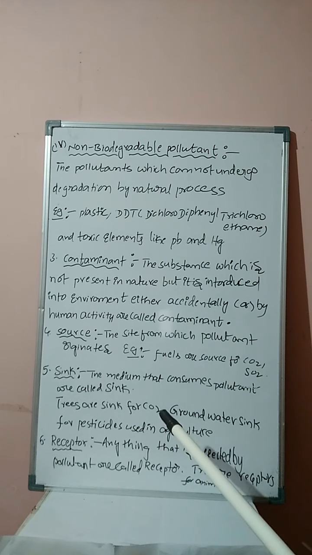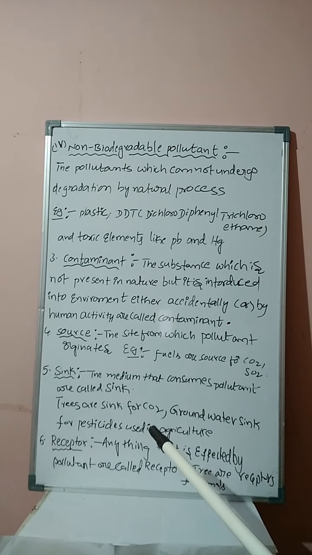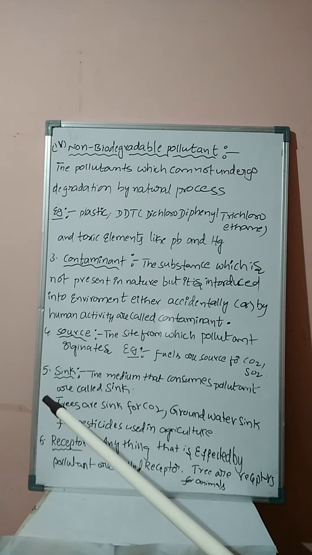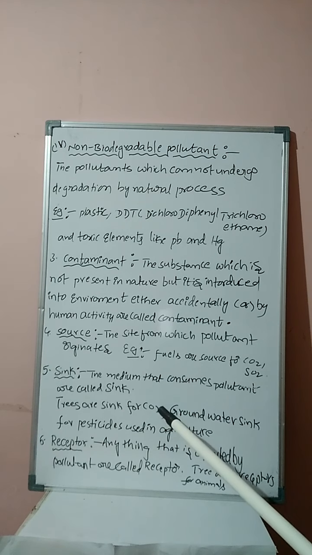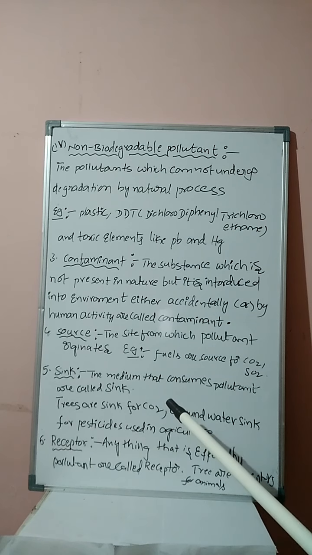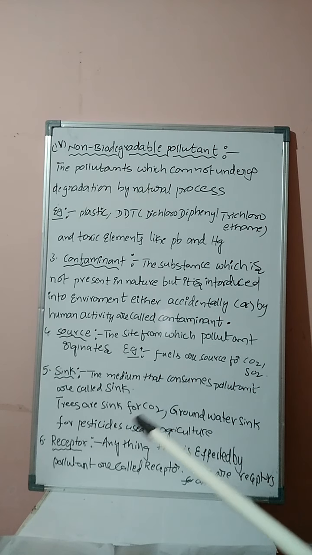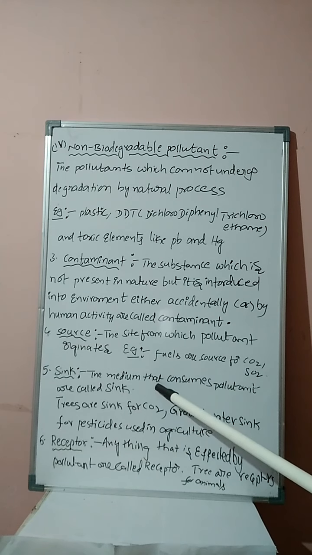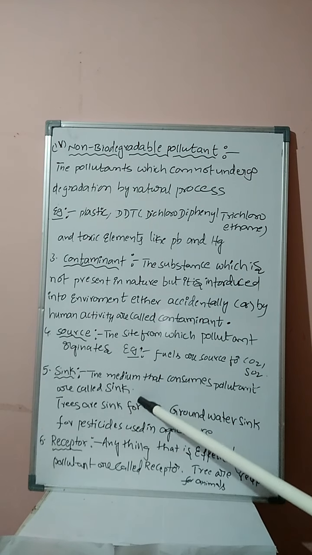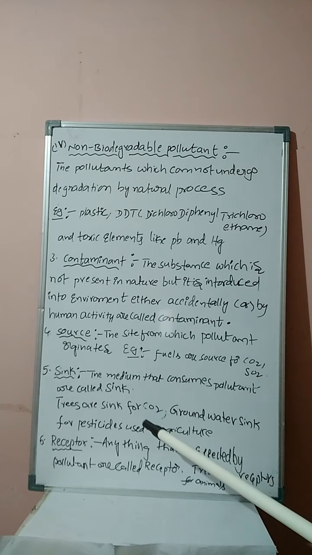If the amount of CO2 increases more than 0.03%, then pollution will increase. At that time, the trees absorb carbon dioxide by the photosynthesis process. We know that CO2 plus 6H2O gives rise to carbohydrate plus oxygen molecule plus water molecule. That is known as the photosynthesis process. The advantage is that the excess carbon dioxide present in the atmosphere can be absorbed by the trees for the preparation of the glucose molecule.